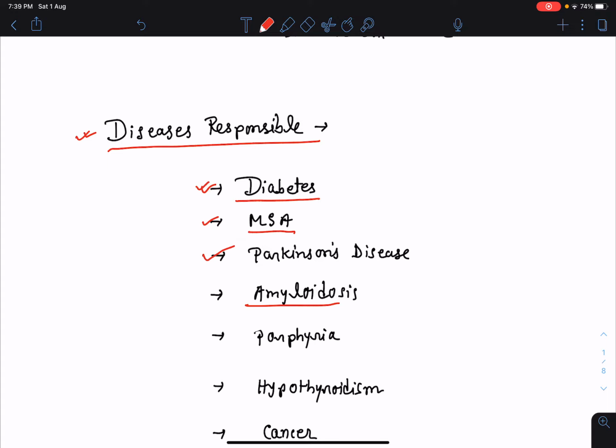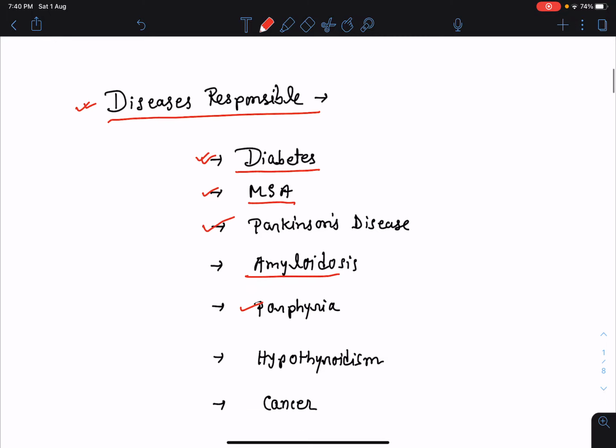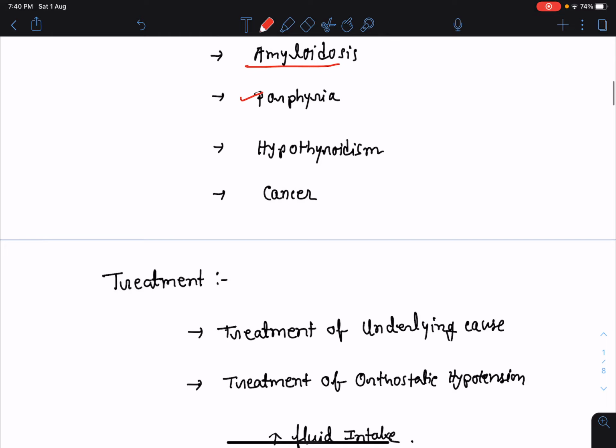Amyloidosis, which is the disease of building up of abnormal protein in our body, can lead to autonomic dysfunction. Porphyria can lead to autonomic dysfunction. Hypothyroidism can lead to autonomic dysfunction, and cancer also can lead to autonomic dysfunction. There are drugs, anti-cancer drugs, which can also lead to autonomic dysfunction.